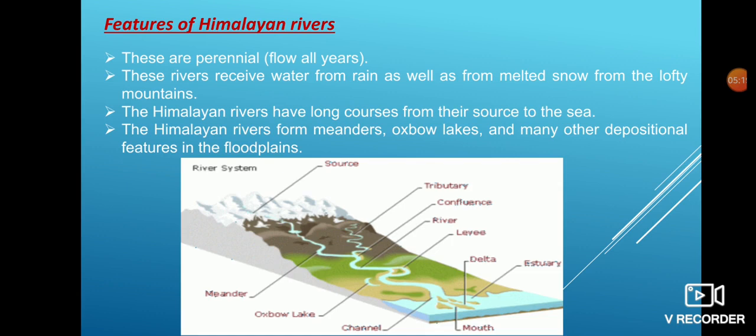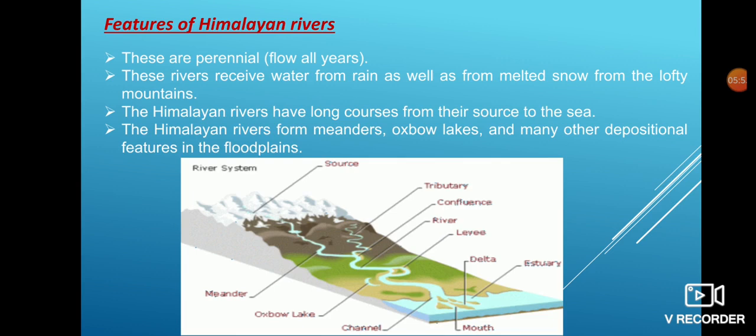So in the upper course, most of the rivers, especially the rivers which come from the mountains, form gorges because the water flow is too much in them and the width of the river is very small, so it has a very high speed, due to which it starts cutting the rocks and forms gorges. Most of the waterfalls are also present in the upper course itself.